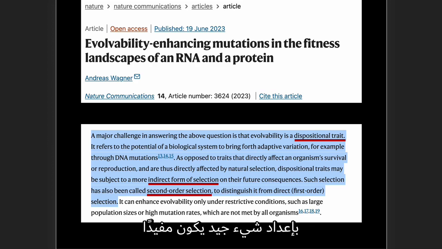You are setting up a good thing. It's beneficial to the population at some point, but not now. So the selection can only work if it somehow knows about the bigger picture. Of course, that has all kinds of teleological implications there. It's a big problem. There is no such thing as second order selection without some sort of storytelling.